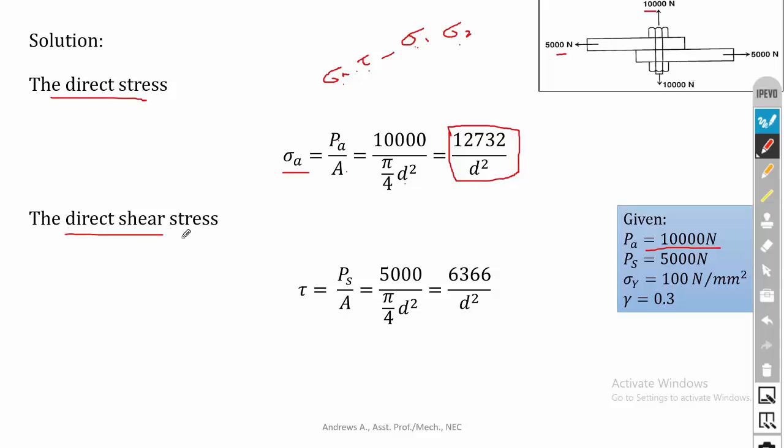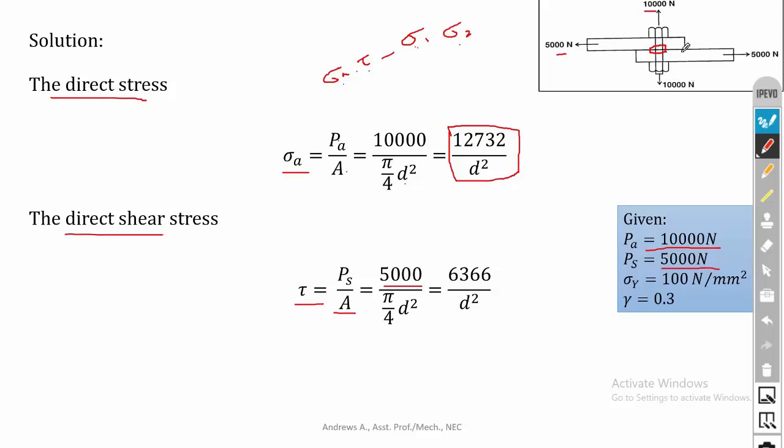Then the second one is the direct shear stress. We know that the direct shear stress equation is tau is equal to PS divided by A. So don't confuse the direct shear stress with the torsional shear stress. Okay, so this is direct shear stress. Tau is equal to load by area. Load is PS, it is given, it is 5000 Newton, and A, since it is of circular cross section, then this is the shearing area.